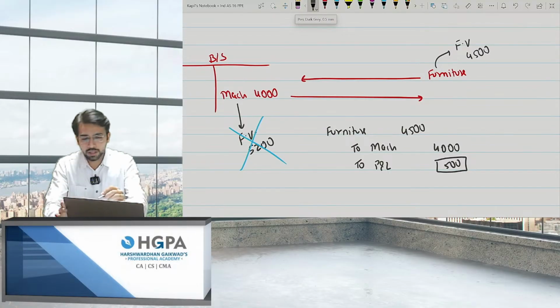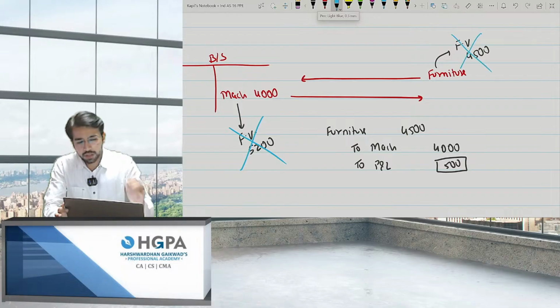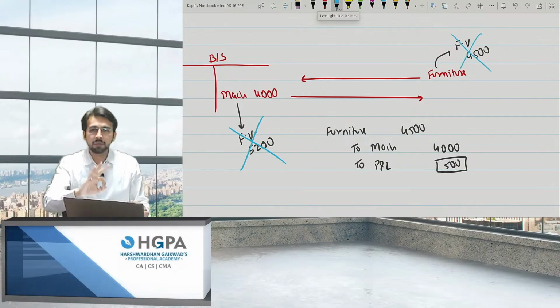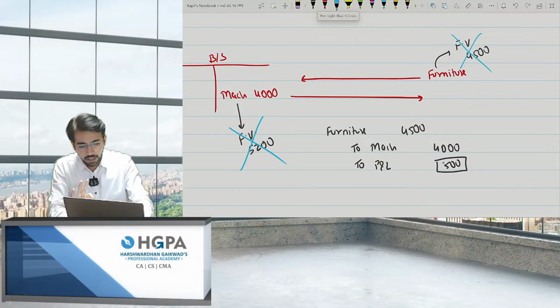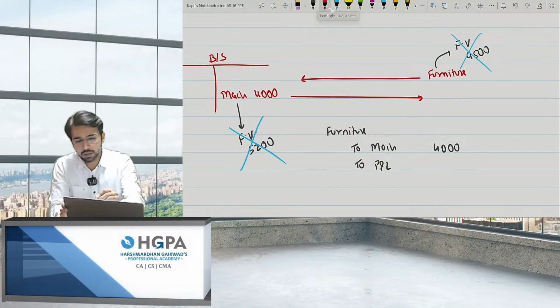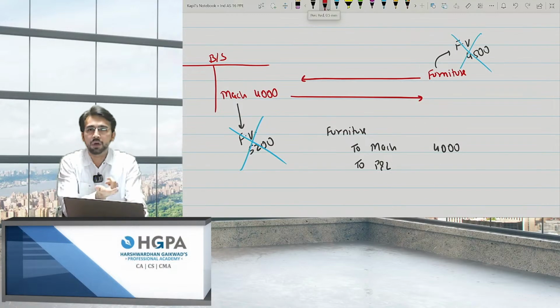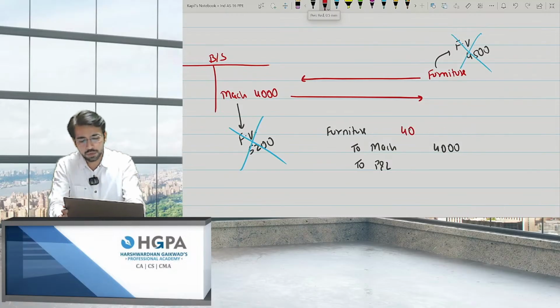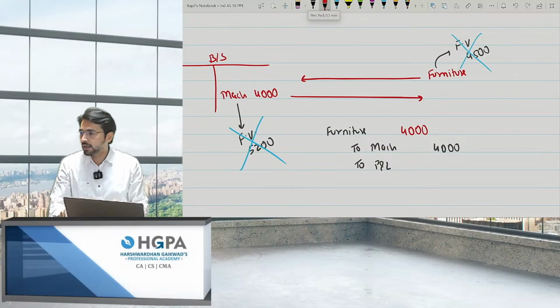What if this is also not there? That means you don't have any of the fair value. At that time, the third preference is to record the incoming asset at the cost, at the book value of the asset given up. Book value of the asset given up was 4,000, so I'll record at 4,000 itself. That's it. These are the three preferences.